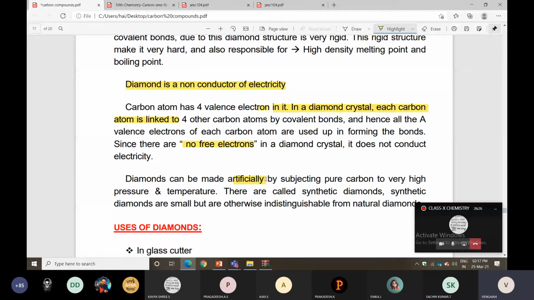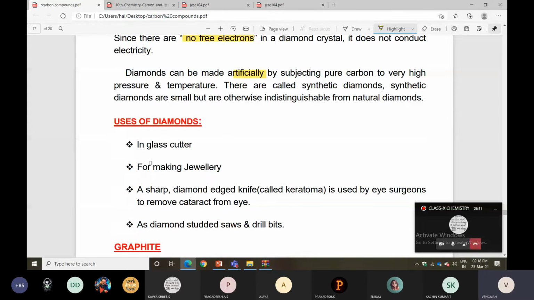It is used for glass cutters, making jewelry, and sharp diamond-edge knives, called keratome. It is used in eye surgeries also, to remove cataract from the eyes. Next, diamond is used in drill bits, and for cutting purposes also. This you can all check.